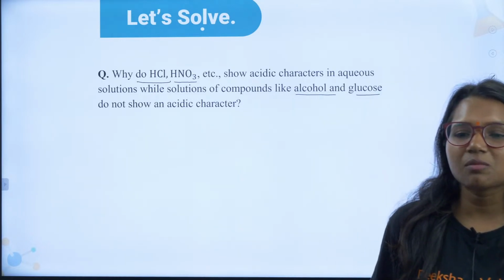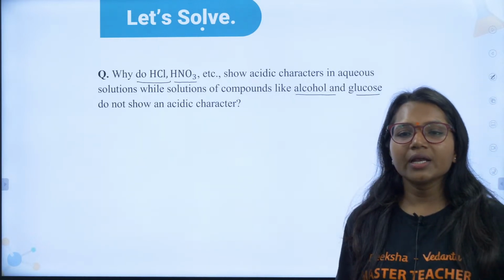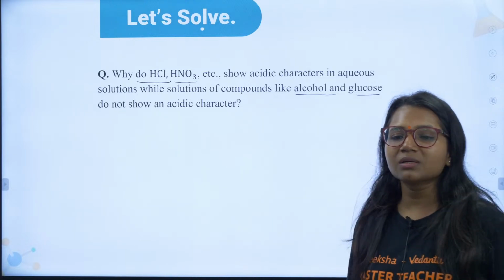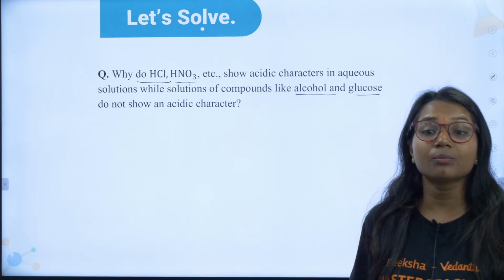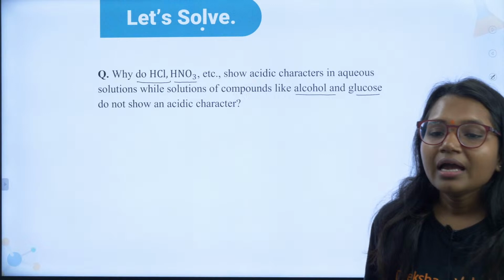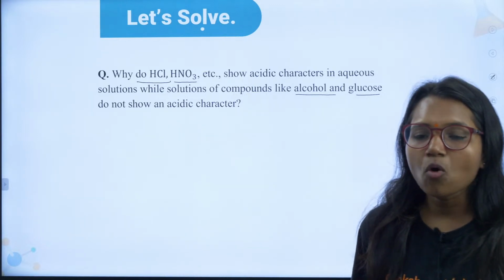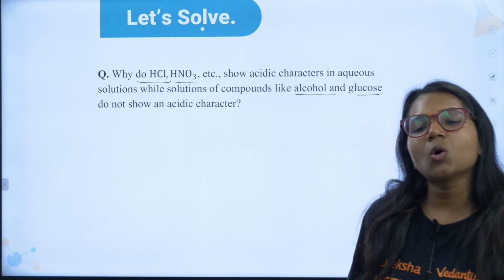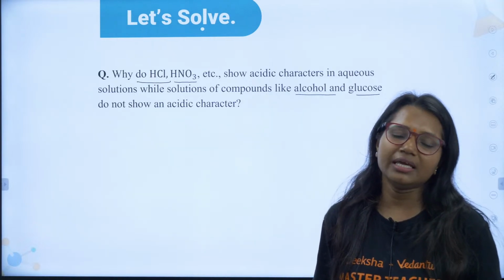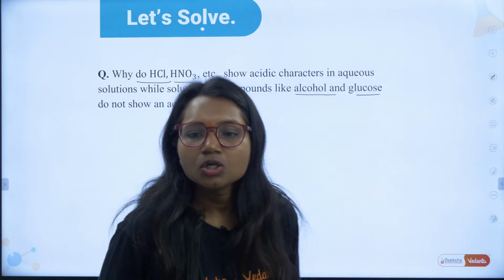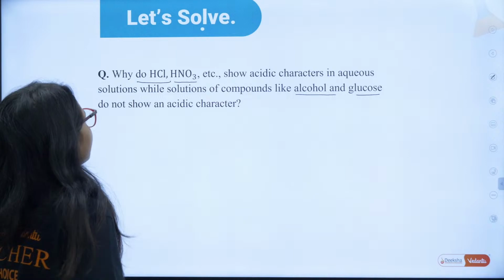What about others? Mahalakshmi, Sumukt. Did you guys understand? Do give me a thumbs up in the chat box if you have understood the previous question. As it dissociates more H plus ions than alcohol. Absolutely correct.